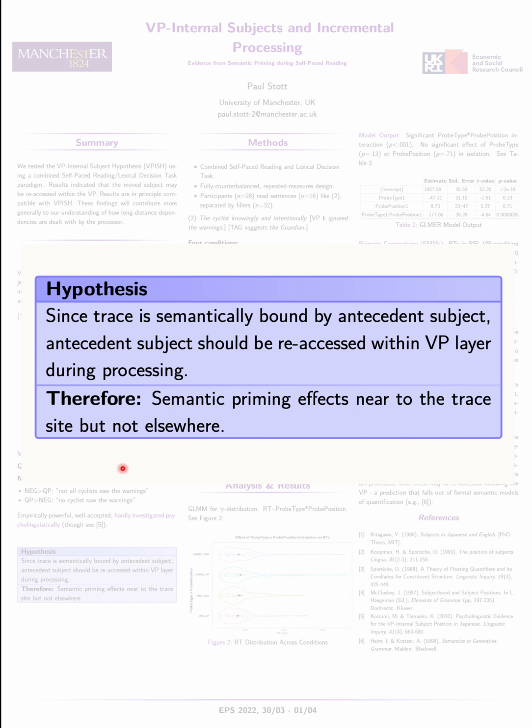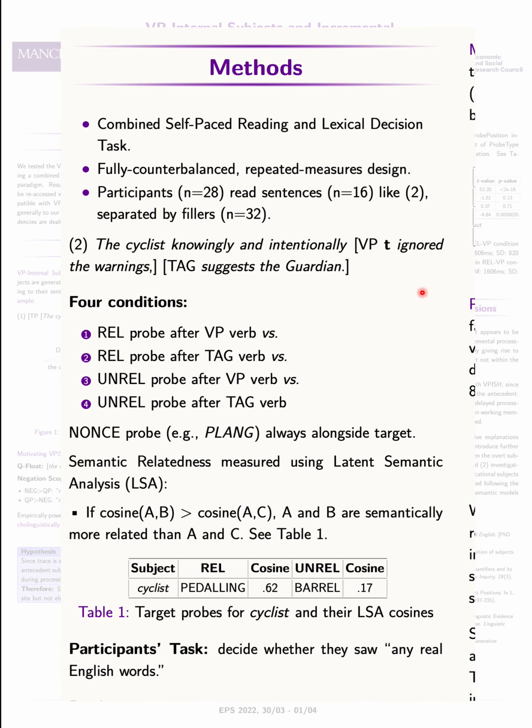We made the hypothesis that if a trace is semantically bound by an antecedent subject, the antecedent subject should be reaccessed within the VP layer during processing, because it would be triggered by the trace. And therefore we see semantic priming effects near to the trace site but not elsewhere. To investigate this, we conducted a combined self-paced reading and lexical decision task study.